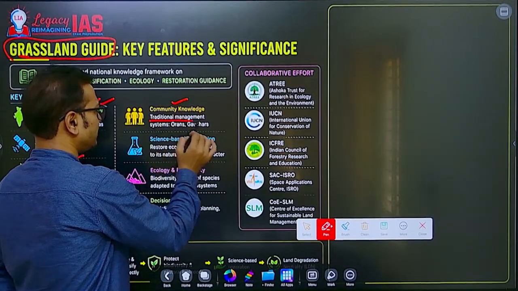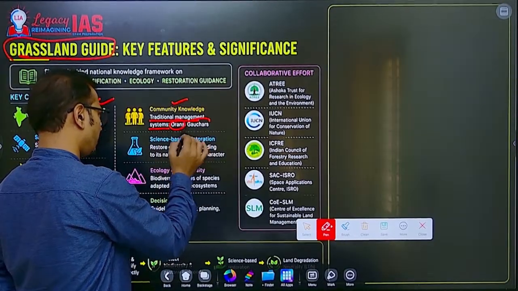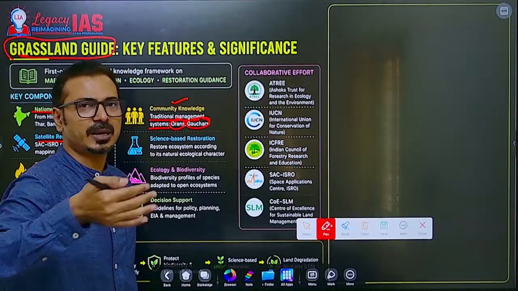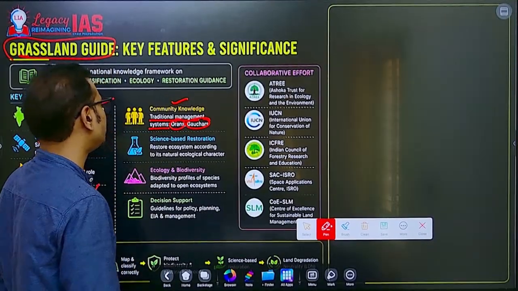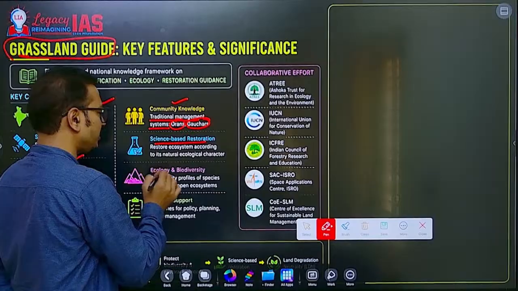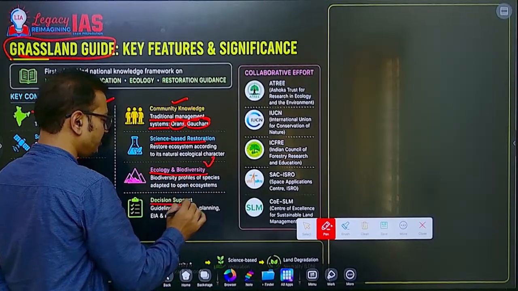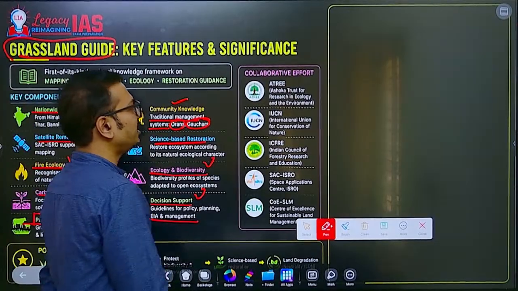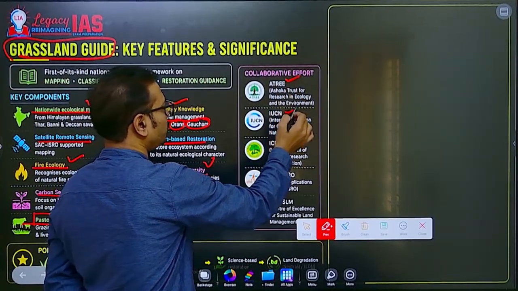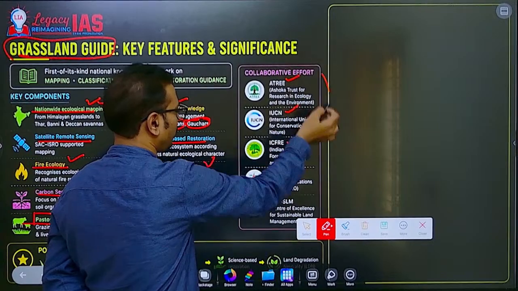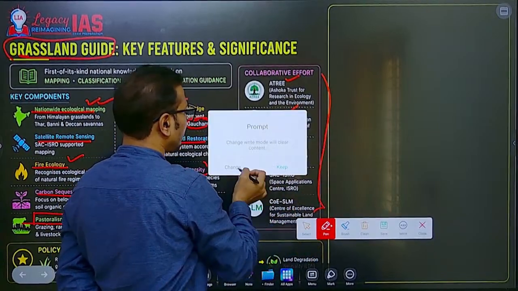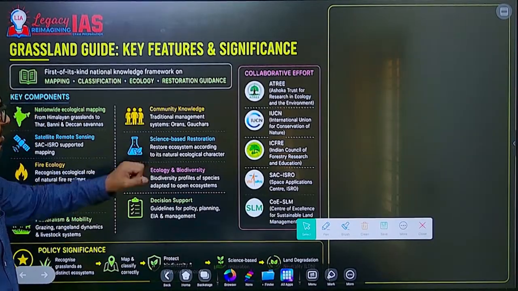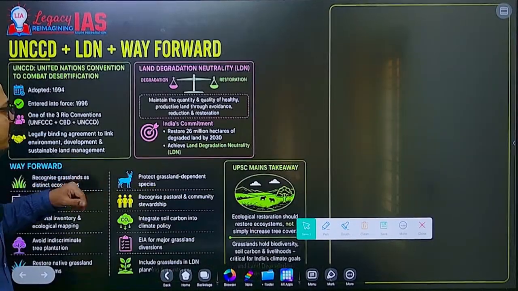Community knowledge and traditional management systems like orans and gauchars, which are traditional grasslands used as pastures. Science-based restoration, ecology and biodiversity, decision support, especially through effective policy making. Collaboration with IUCN and other think tanks, non-profit and scientific organizations will be done.